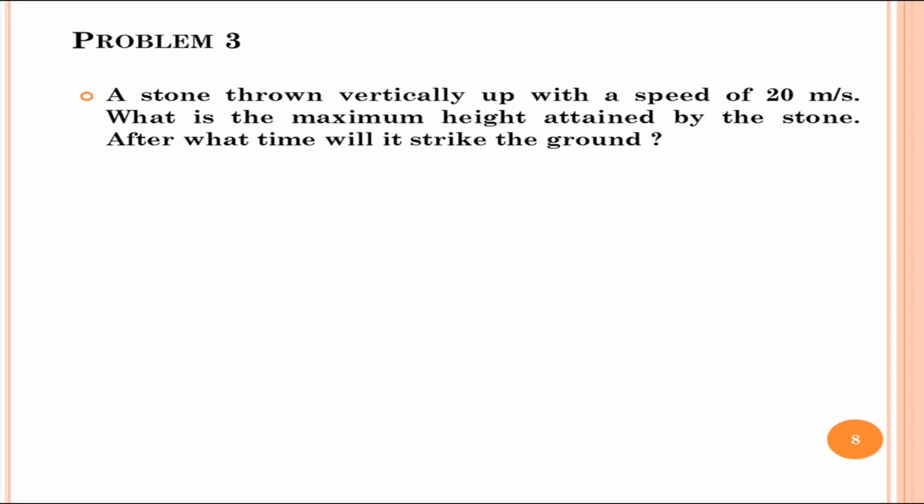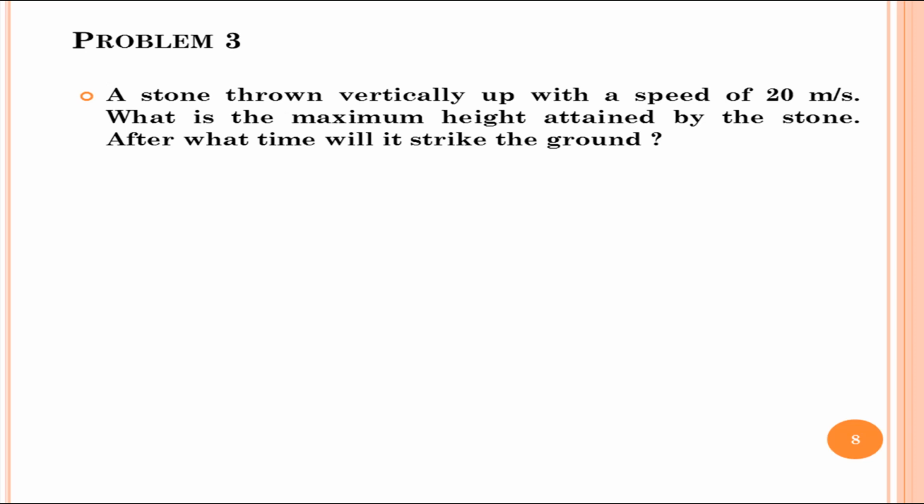Next example: a stone is thrown vertically up with a speed of 20 meter per second. What is the maximum height attained by the stone? After what time will it strike the ground? Make a quick note of this problem. According to the problem, a stone is thrown vertically upwards with a speed of 20 meter per second. At the time of throwing, it has this velocity, that is the initial velocity.